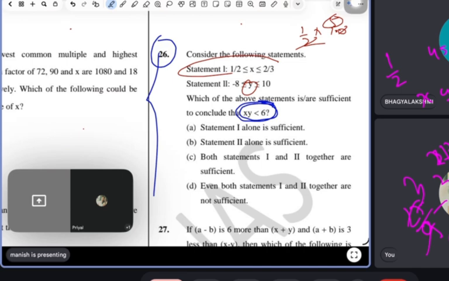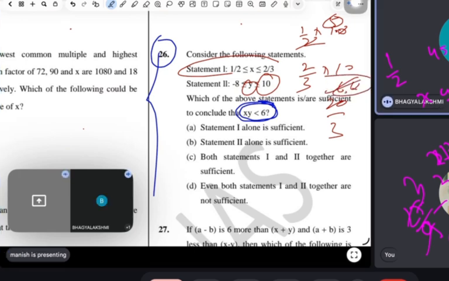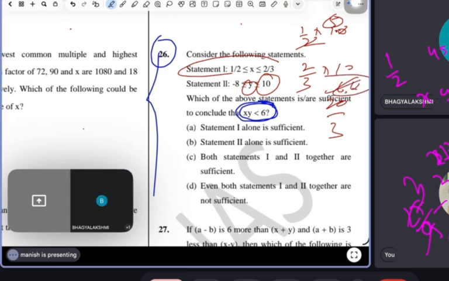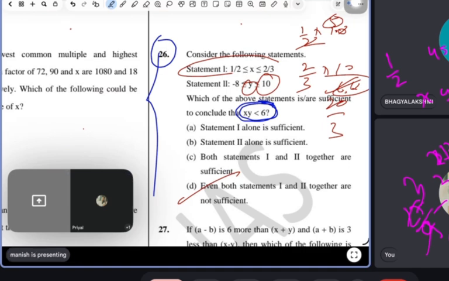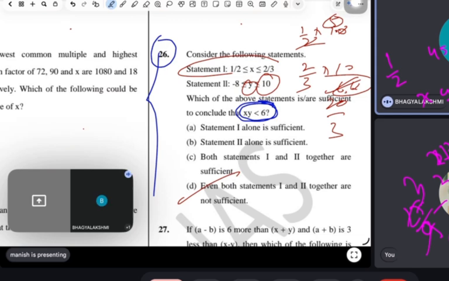But now let's say I take the x value 2 by 3, and now I will take 10. So it is 20 by 3, which is 6.66, higher than 6. It means the answer is coming both less and higher. It means not sufficient. I told you, when the answer is on both sides, it means the data is not sufficient. This is a simple thing.